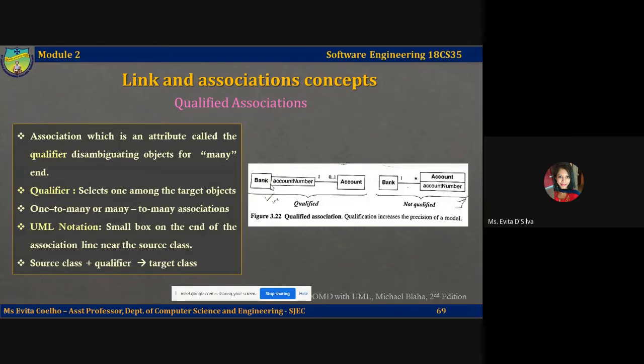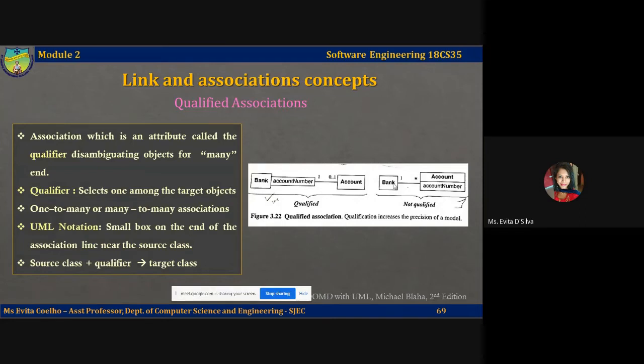So now let me try to traverse this association. Within the bank context, we can see that both bank and account are classes, whereas account number is now called the qualifier. If I traverse this, when I start with a particular bank and an account number, a bank plus an account number will always yield a unique account.